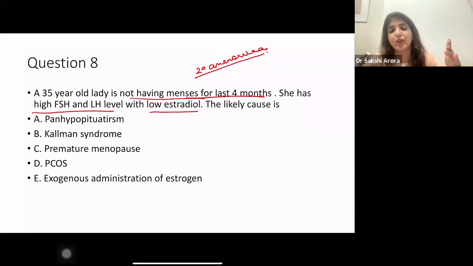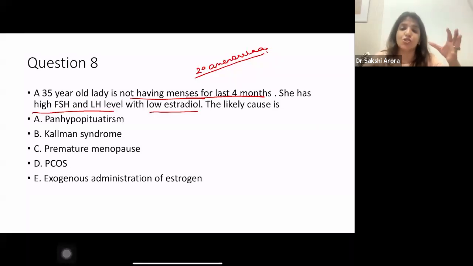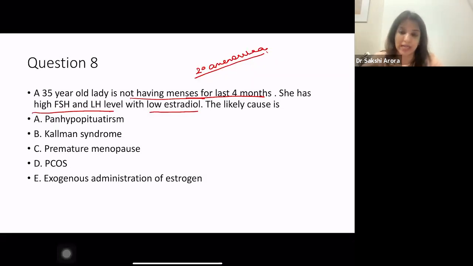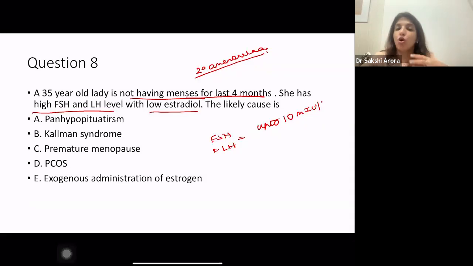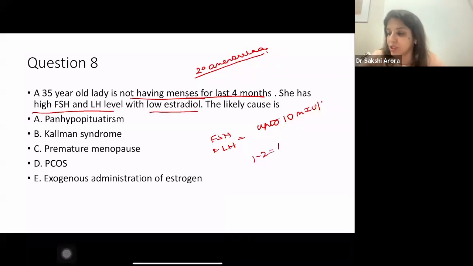Now, like we had drawn tables for primary amenorrhea based on LH-FSH, similarly, we are going to draw tables for secondary amenorrhea based on LH and FSH. One thing I want to tell you all: here they've given you high LH-FSH levels, but sometimes they may give you a value. So remember that the normal value of FSH and LH is up to 10 milli international units. That is the normal value, right? So if it is more than that, then it is high, and if it is 1 to 2, then it is low normal.